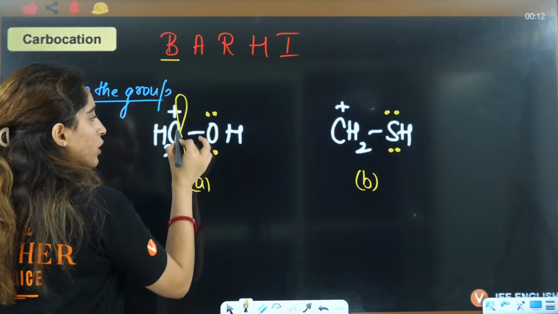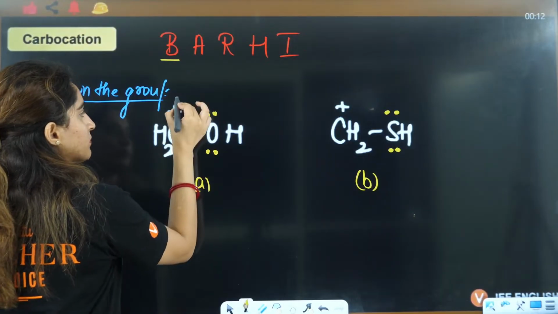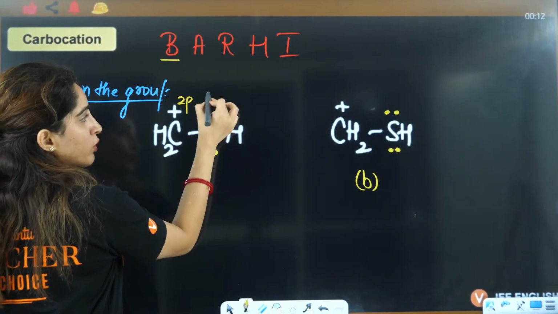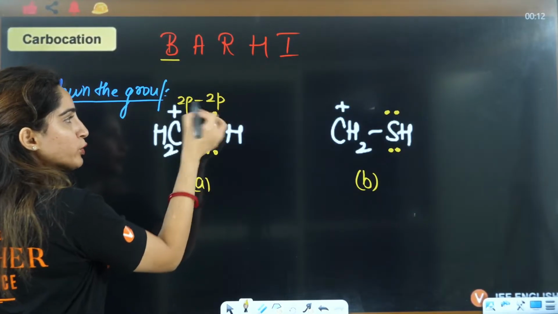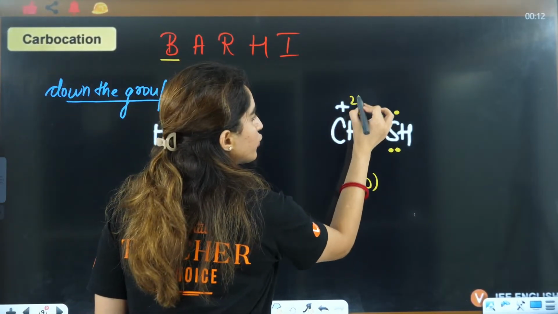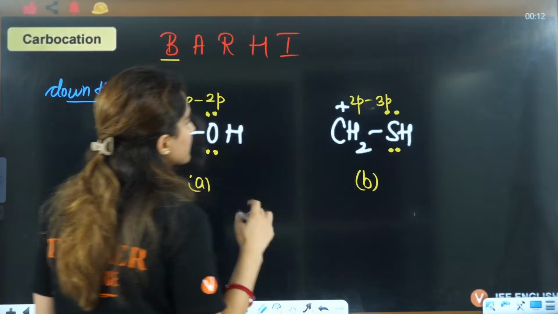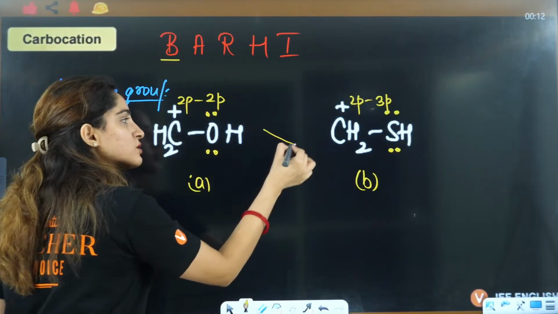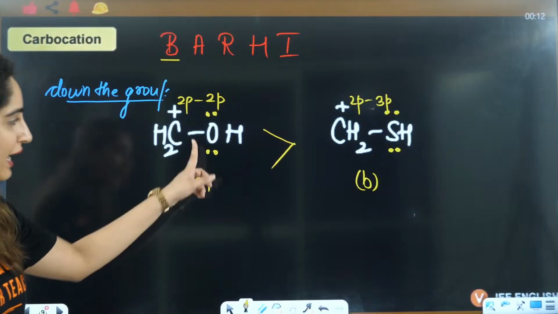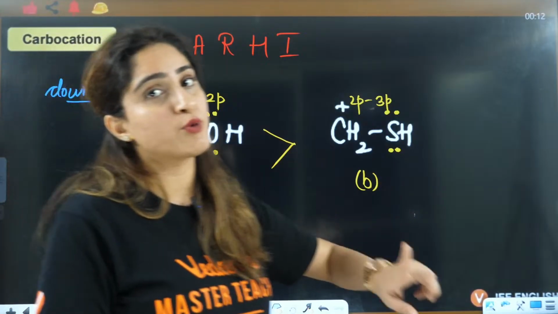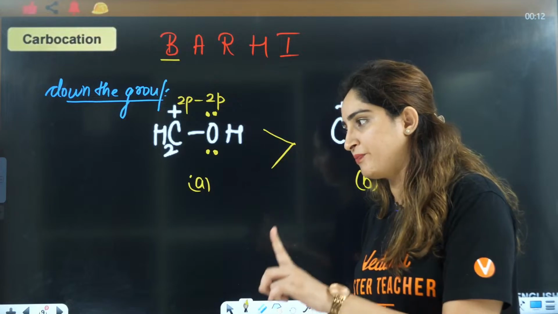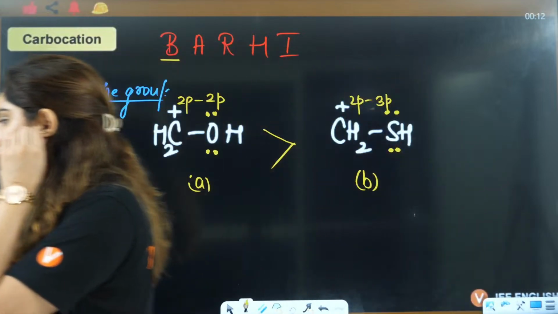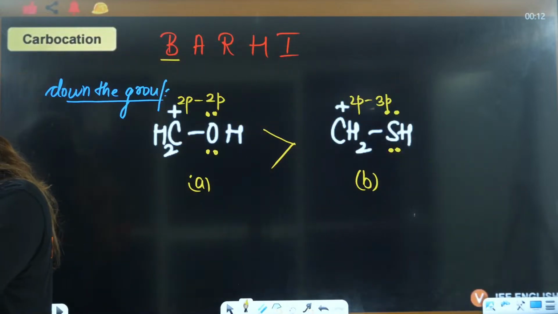Here the vacant orbital is nothing but it is 2p. Here the fully filled lone pair are in 2p. So 2p-2p overlapping is greater than 2p-3p overlapping. That's why here back bonding will be more. So this is going to be more stable. So A is going to be more stable carbocation as compared to B. Got it everybody? Right? Okay.